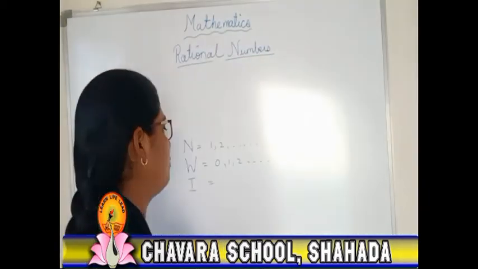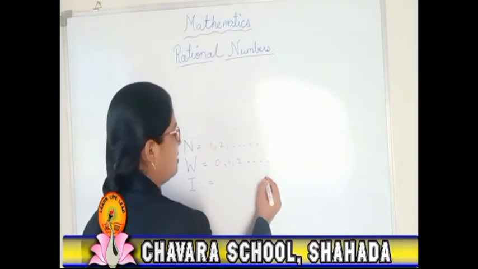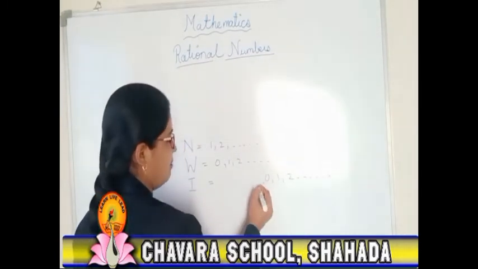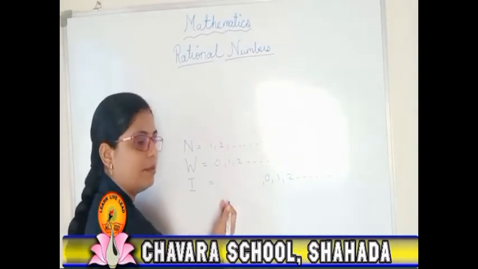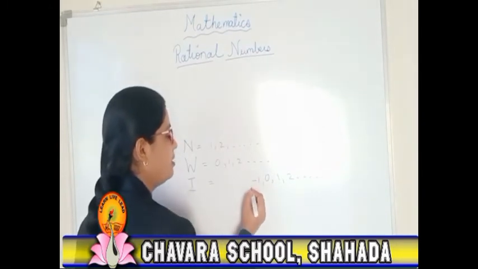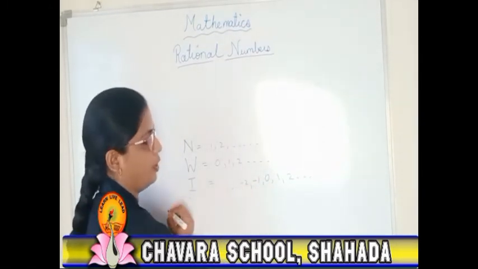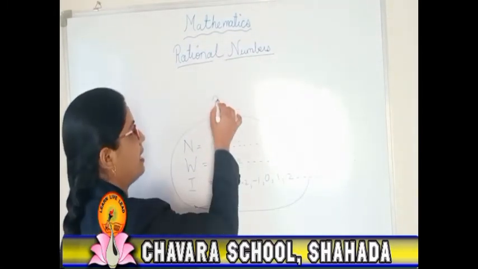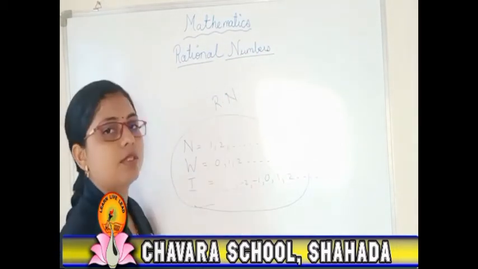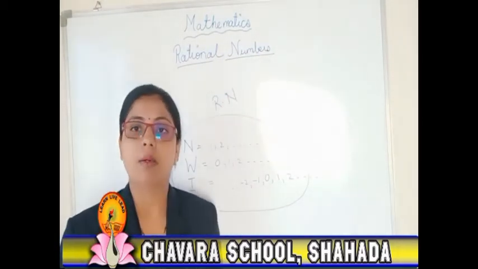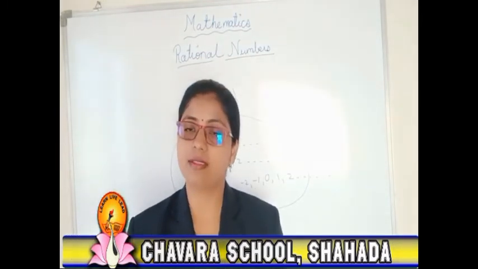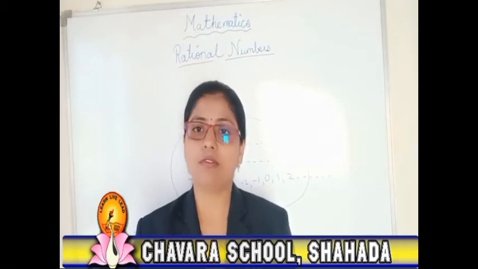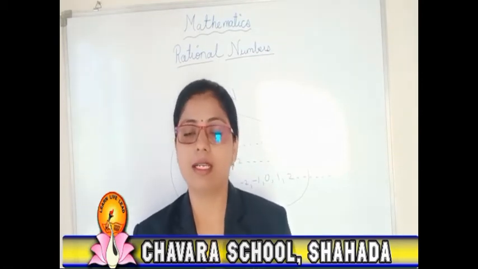So just have a look at this. It will include 0, 1, 2 and so on. In the same way, from here, negative natural numbers. So they are negative 1, negative 2 and so on. So all these numbers are included in the rational numbers. These rational numbers are mostly used for addition, subtraction, division, multiplication. In different types of operations, all these rational numbers are required.